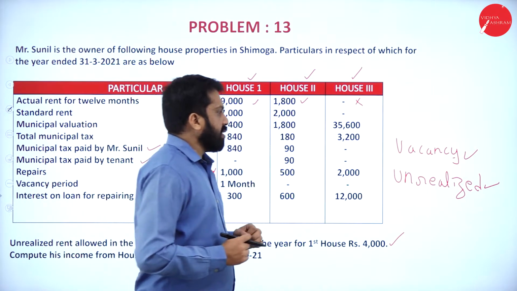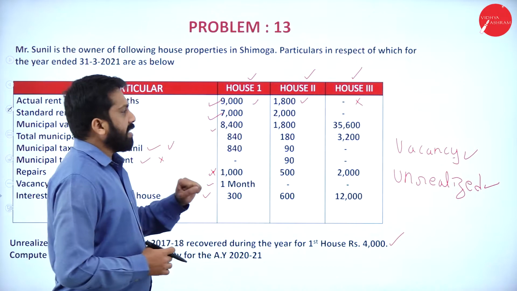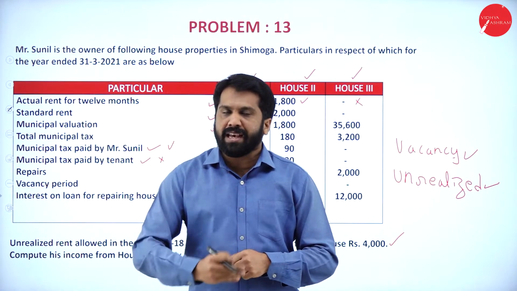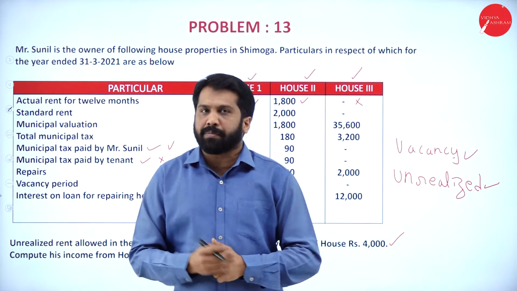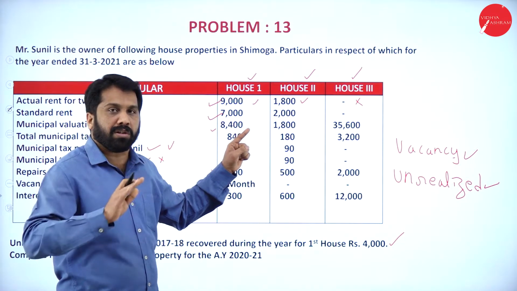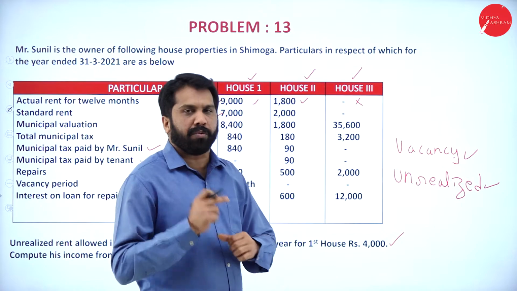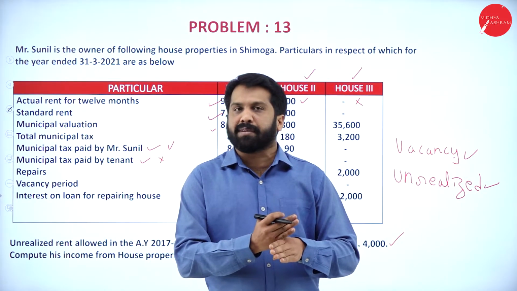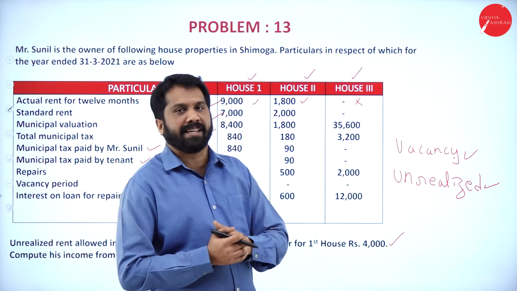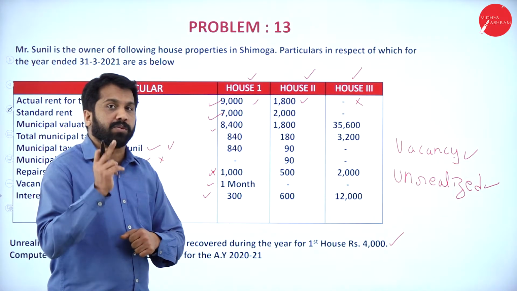What do you mean by vacancy period and what do you mean by unrealized rent? Remember, vacancy period means out of 12 months, 1 month the tenant was not there. He left. Maybe 11 months he was there. 12th month he left the house. So, they got only 11 months rent, not 12 months rent. Whatever actual rent received, we consider, we are supposed to minus 1 month because he has received only for 11 months. It is not for 12 months. That is called vacancy period. At the time of actual rent received, we are supposed to minus 1 month rent.